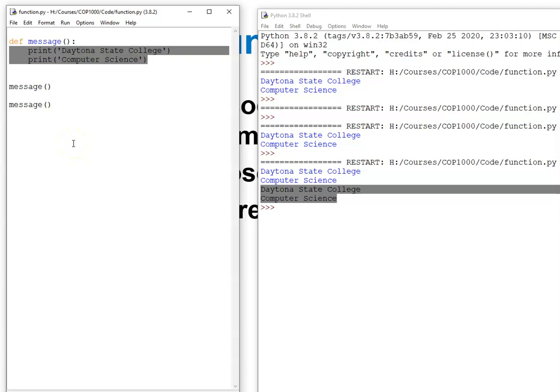So the purpose is we want to repeat the code, but I don't want to retype the code. Instead, I name the block with the name message, and then anywhere in my program, anytime I call the function, this code block will come to right here at runtime and give me the result here. That's the function.